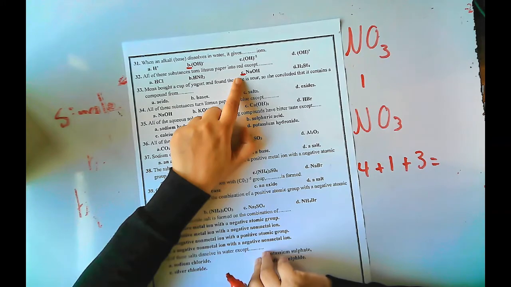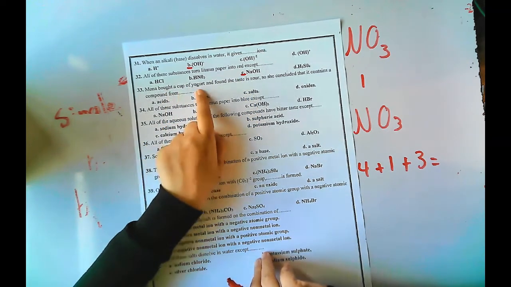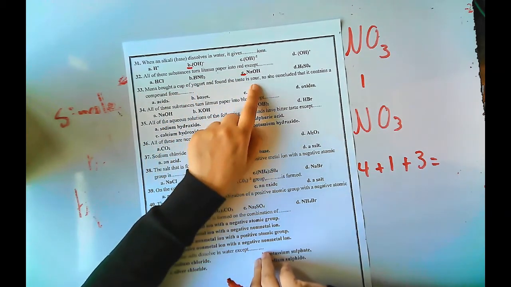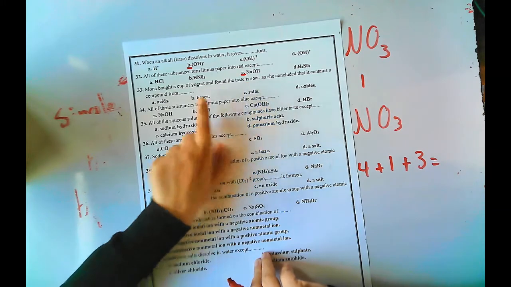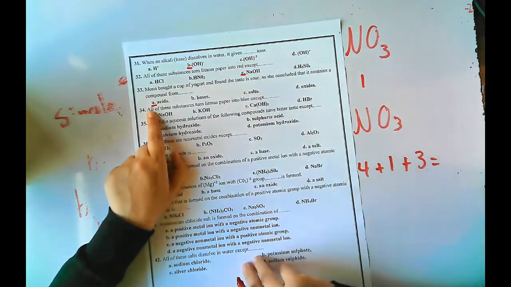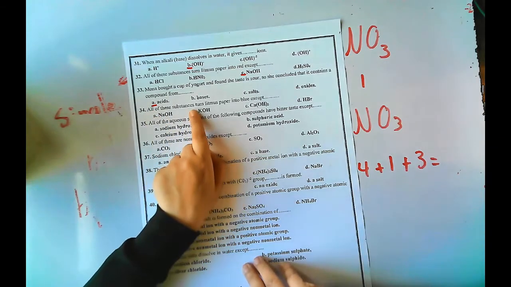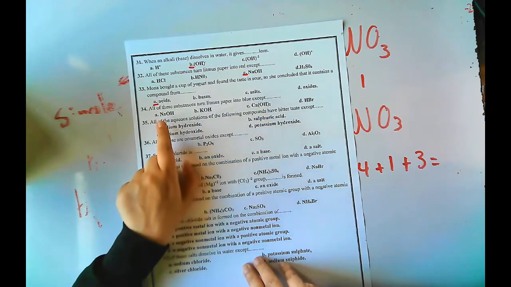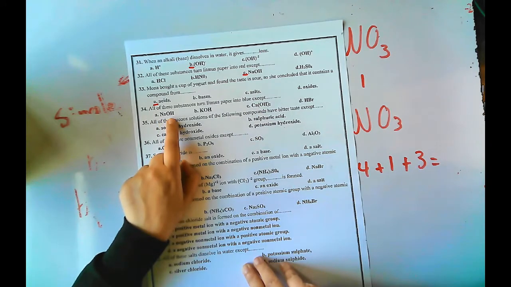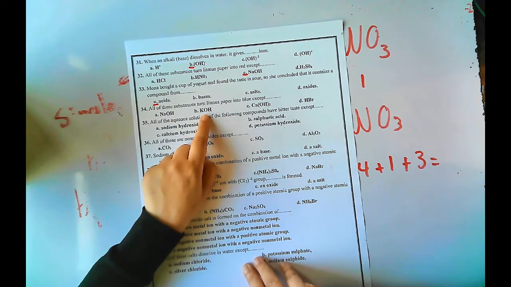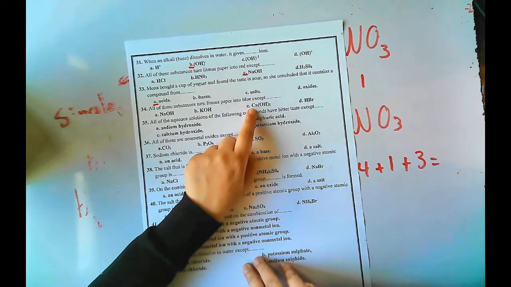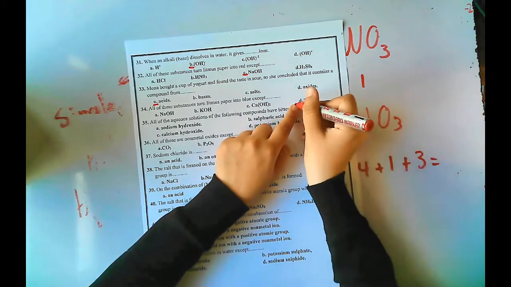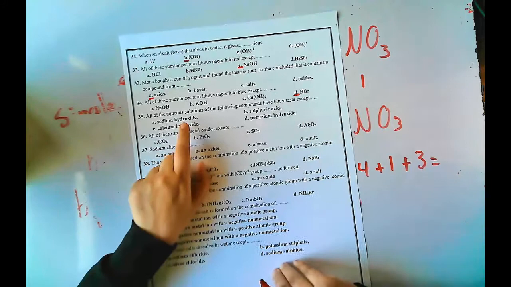Base changes into blue. Mona bought a cup of yogurt and found its taste is sour. مين اللي عنده sour taste? Of course acid. Acid has sour taste. All of these substances turn color of litmus paper into blue. مين change color of litmus paper into blue? Base. طب which one is not base except mean? Sodium hydroxide, it has hydroxide, يبقى base. Potassium hydroxide, it has hydroxide, يبقى برضه base. Calcium hydroxide, برضه base. Hydrobromic acid, it's acid, red, not blue.